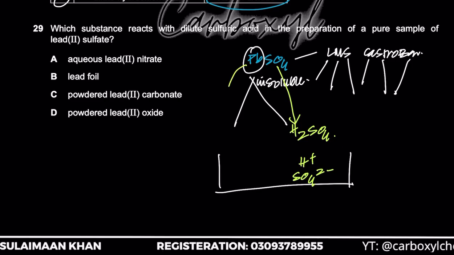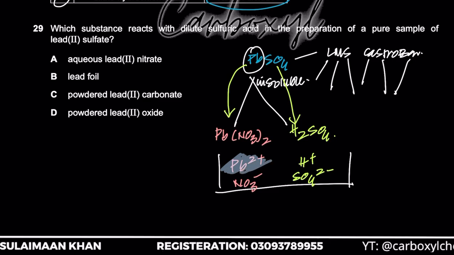दूसरी चीज़ क्या है? lead का एक soluble salt ले लें. lead के soluble salts you could take lead nitrate only, because if you say कि lead iodide ले लें, lead chloride ले लें, वो भी insoluble हो सकते हैं. So lead nitrate is basically a soluble salt. So you had lead 2 plus ions and NO3 minus ions, and obviously lead sulfate is going to precipitate.